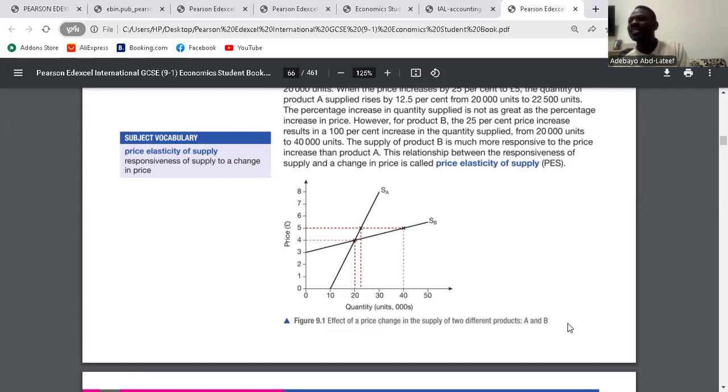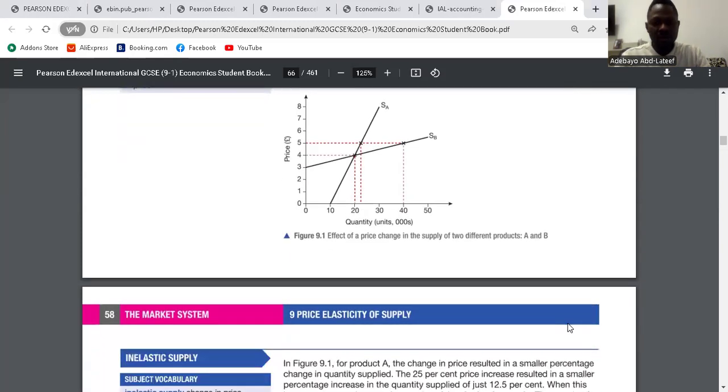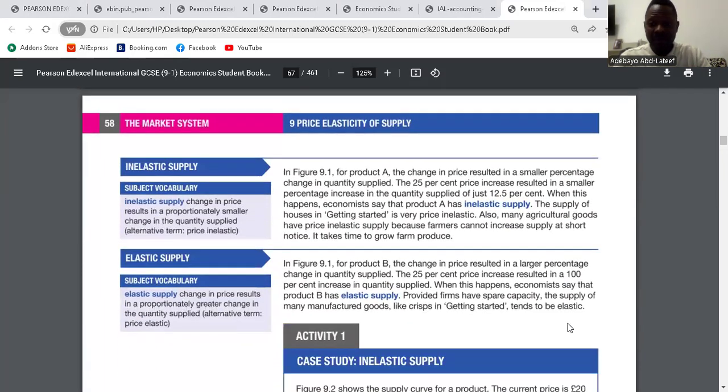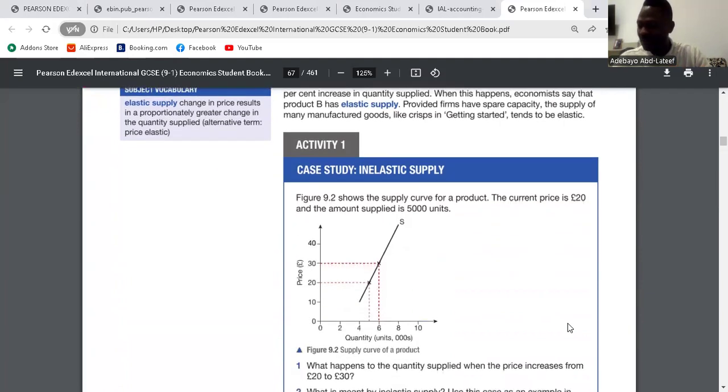So that is what we call elastic supply. That means there's a significant change in the quantity supplied as a result of a change in price. Is it clear? Yes. Okay, so we'll move on. Then we have the calculation. I've explained elastic and inelastic; it's the same for demand. So we have activity 1.